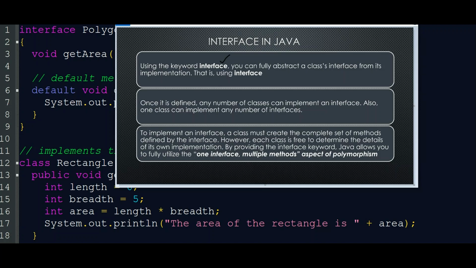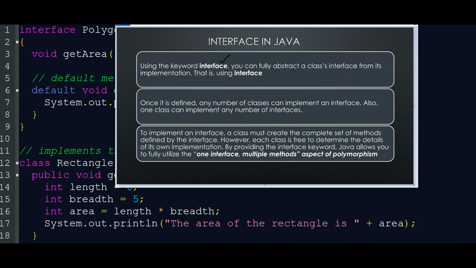We can define lots of methods inside an interface, and also we can declare variables, which are final and static members. All members are final and static by default. To implement an interface, a class must create the complete set of methods defined by the interface. However, each class is free to determine the details of its own implementation.